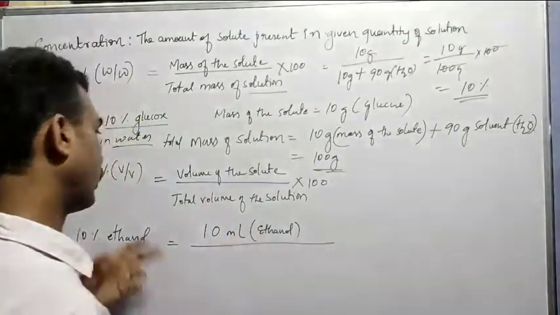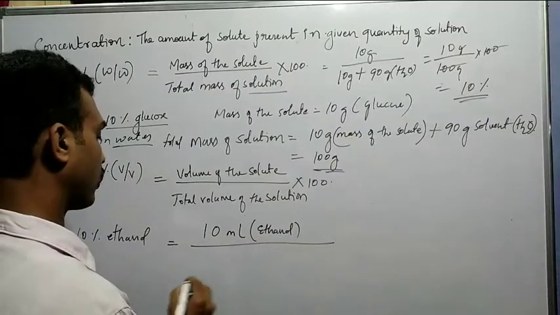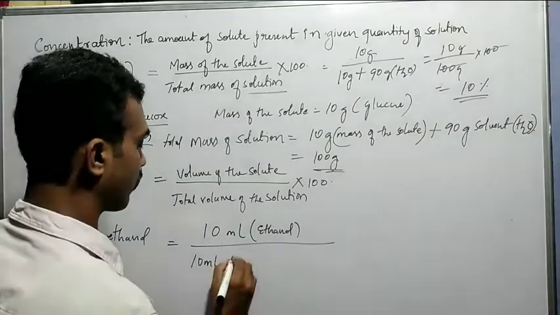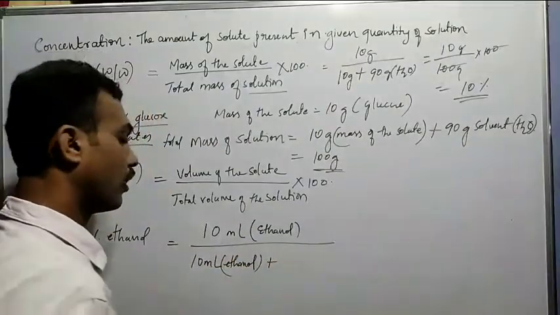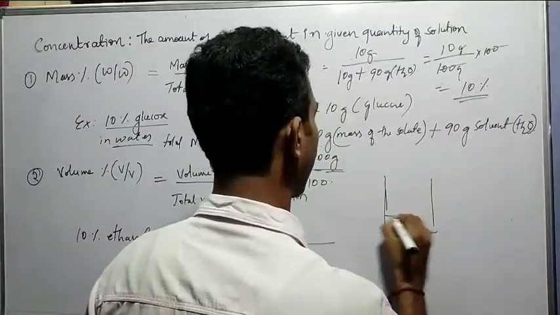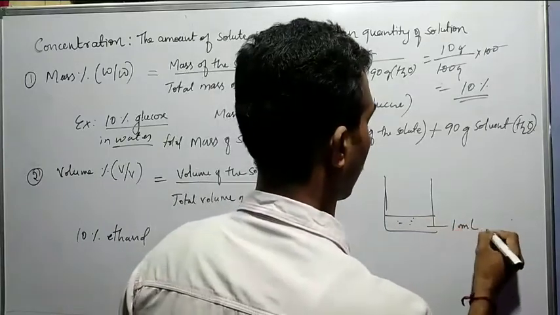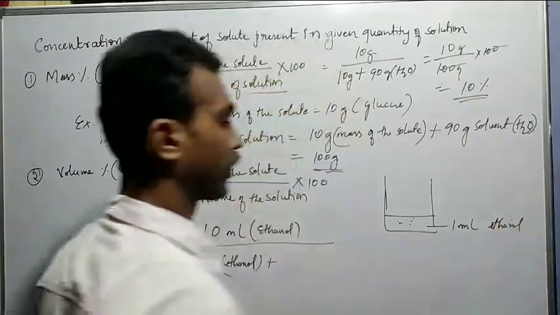Here solute is nothing but 10 ml of ethanol, that is solute, plus what we have to do here. So if I take a beaker and add 10 ml of ethanol.